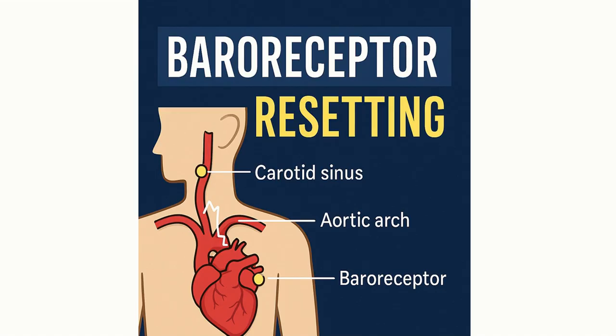So the common carotid artery divides into internal and external carotid artery. At the beginning of the internal carotid artery, there is an expansion which is called the carotid sinus, and baroreceptors are mainly located in this carotid sinus, and another site is your aortic arch.